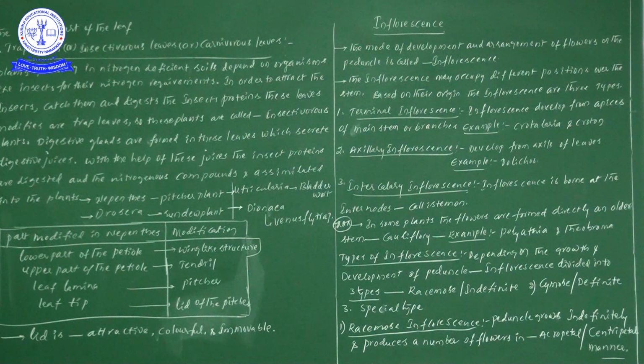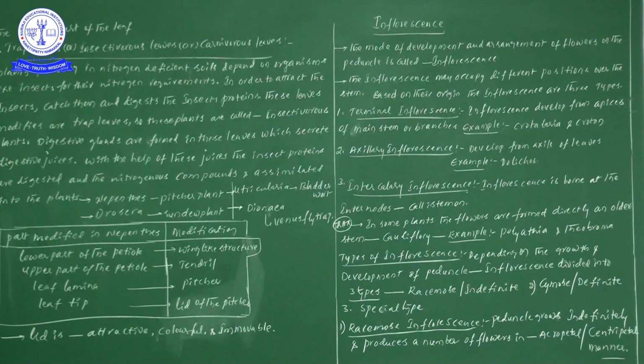Inflorescence is divided into 3 types. So what are those? First one is racemose inflorescence or indefinite inflorescence. So 3 types of inflorescences we can see.